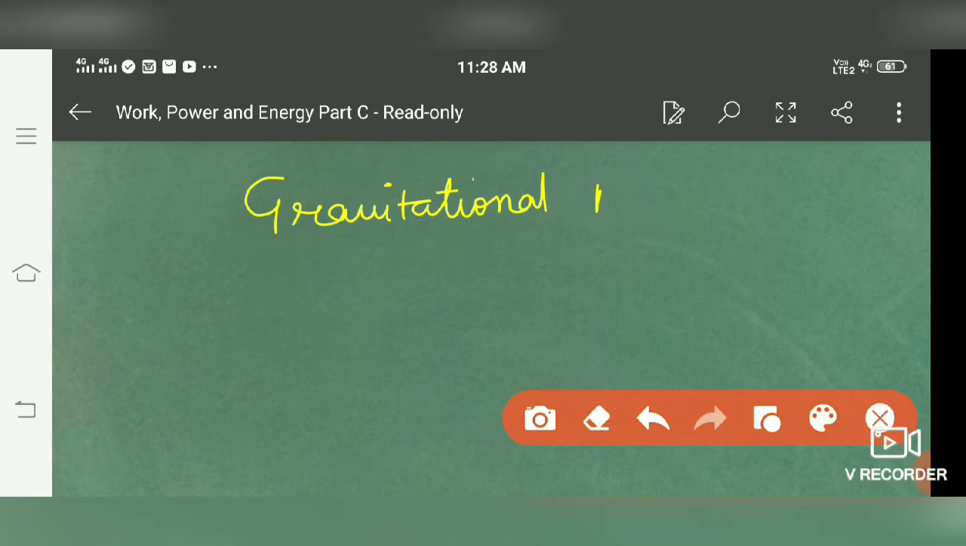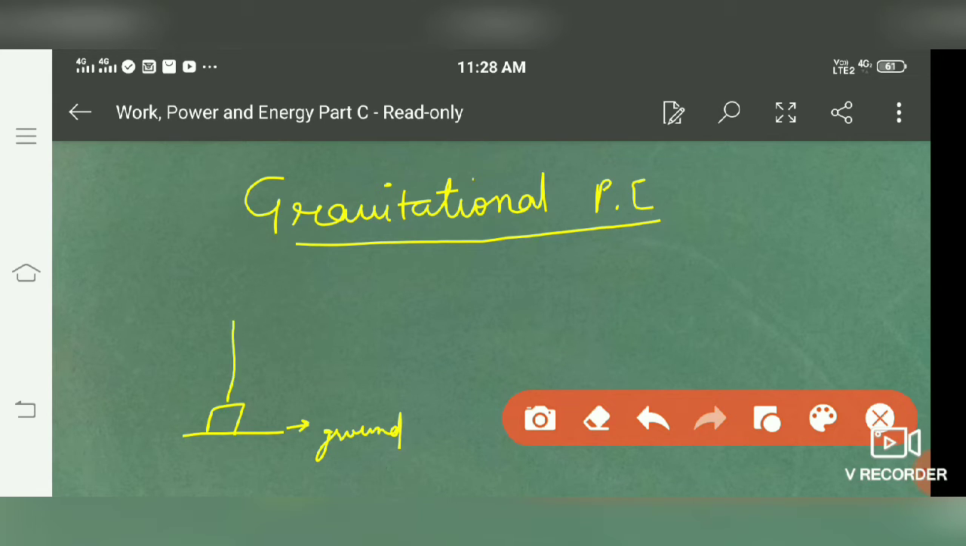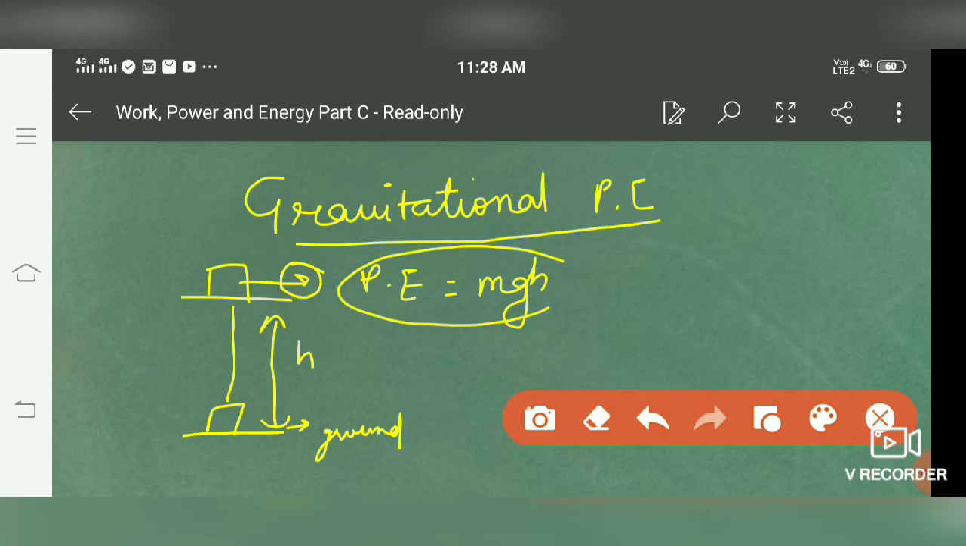Gravitational potential energy. When a body is raised from, say, ground level to a certain height h above the ground, it requires some energy. That energy stored is called gravitational potential energy, and this gravitational potential energy is nothing but mgh. That is equal to mgh. That is called gravitational potential energy.